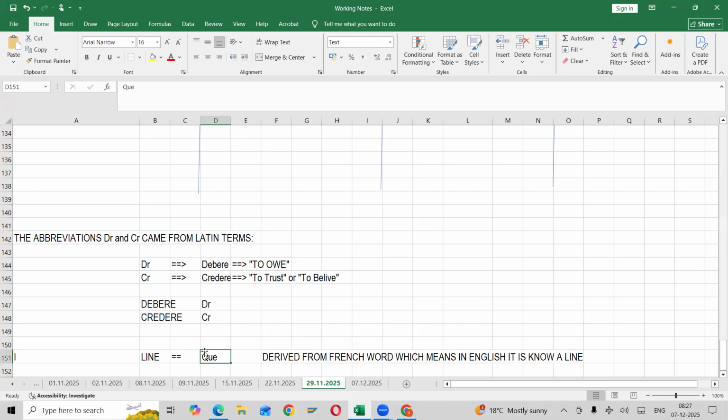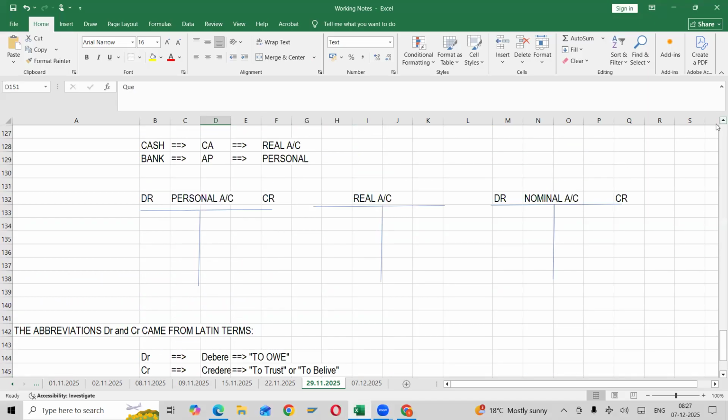In the same way, in debit we don't have an R, correct? But why are we using R in the abbreviation? In the spelling of debit, there is no R. In credit we have an R, so that is why we use it.